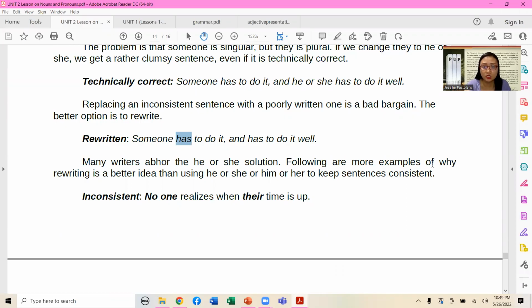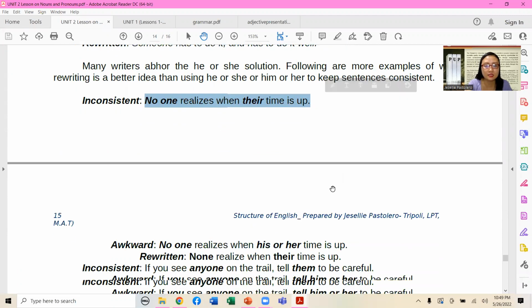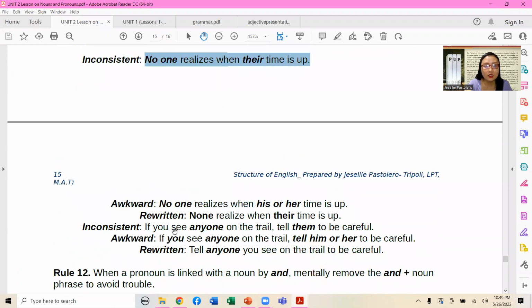than using he or she or him or her to keep sentences consistent. Inconsistent: No one realizes when their time is up. Let's see the version of the original above. Awkward version: No one realizes when his or her time is up.